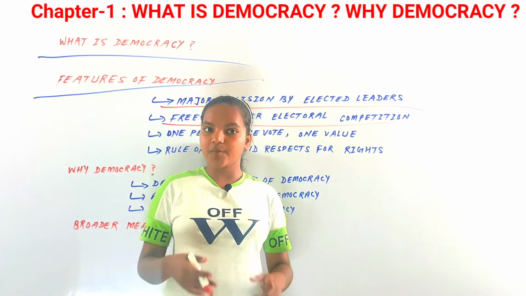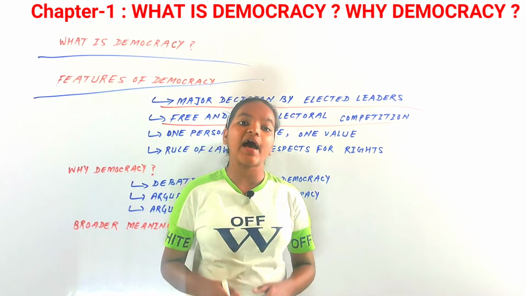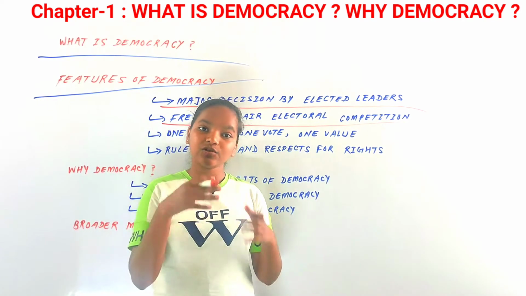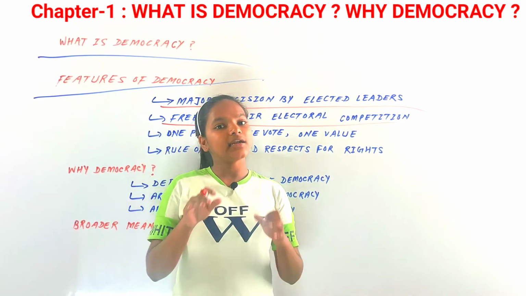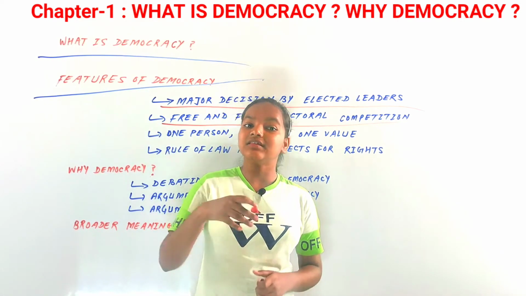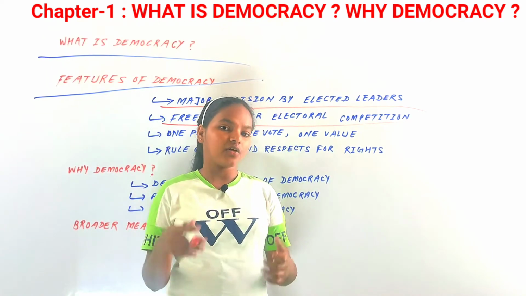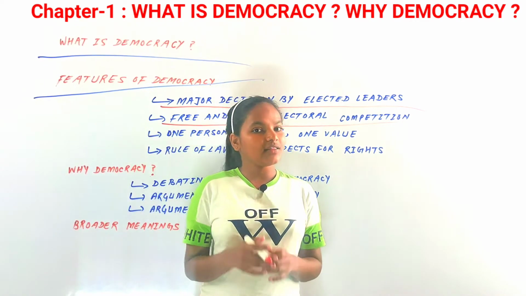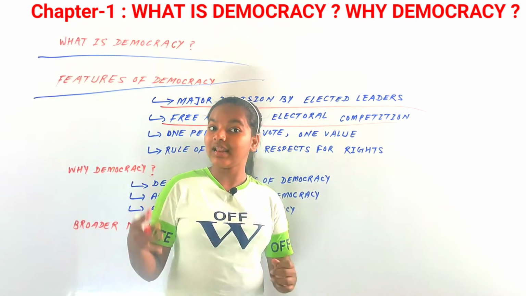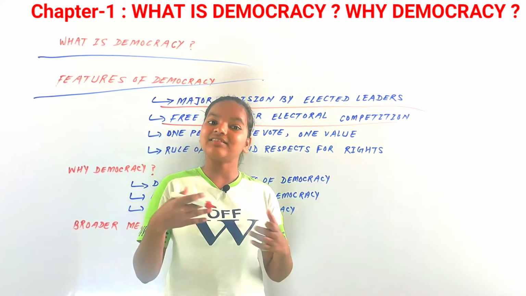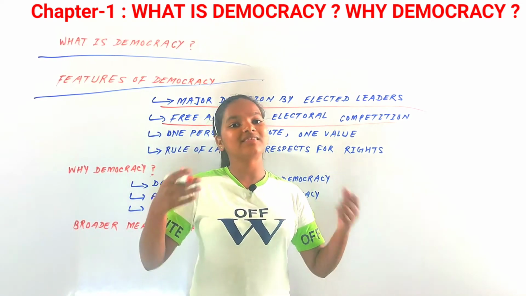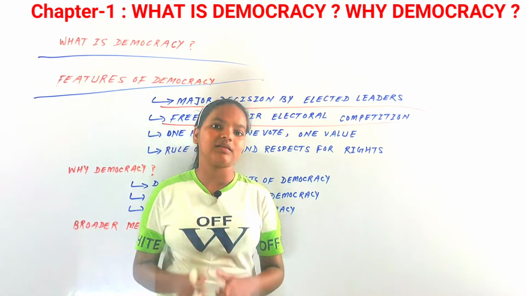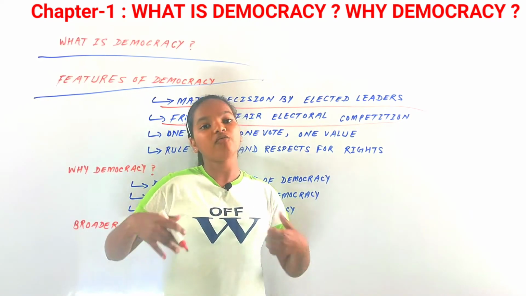that in a democratic form of government, all political parties have the right to stand in an electoral competition. So the second feature of democracy is that there is a need for free and fair electoral competition. So all the political parties, for example in India. Now in India there are many political parties that stand in the election. So now the UP election and many other states' elections are coming, and you might have been seeing in the news about those elections that many political parties are advertising themselves. So that is a feature of democracy.